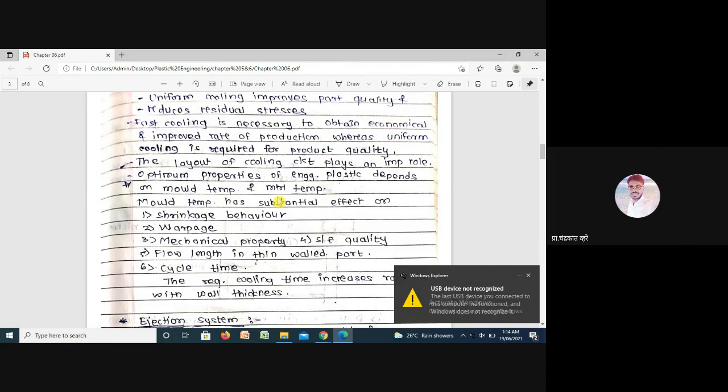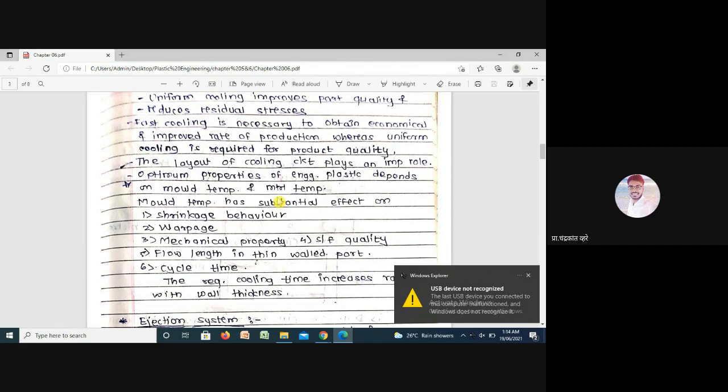So fast cooling must be improved. In these chapters we are going to study how to build the temperature control system and cooling control system in such a way that we minimize the cycle time, and minimizing cycle time means increasing production, which of course affects the quality of the product.